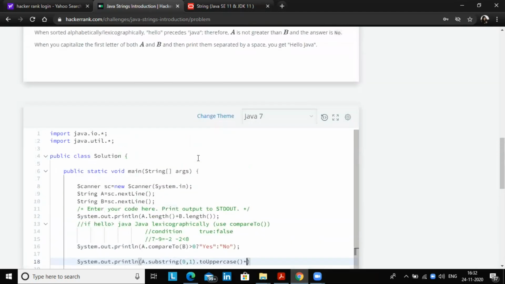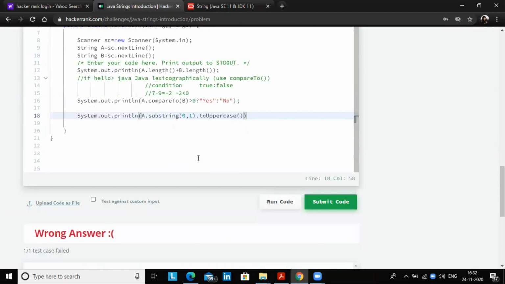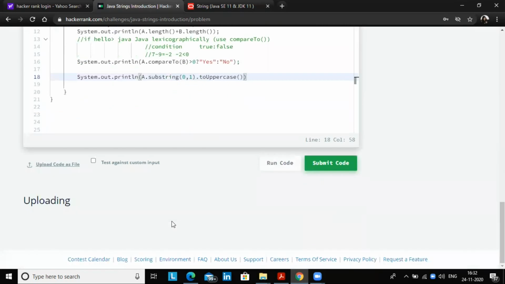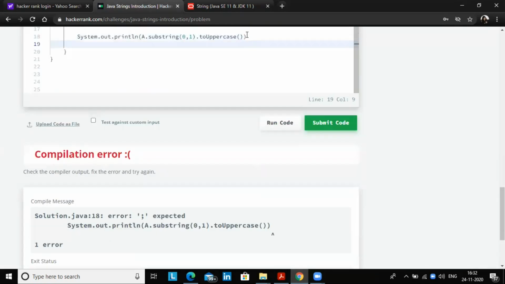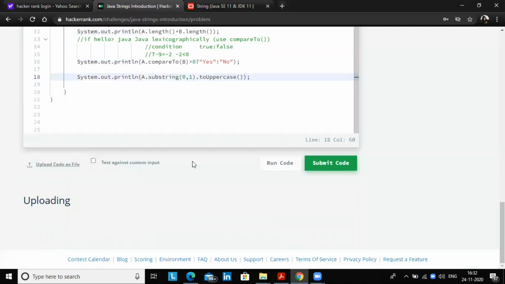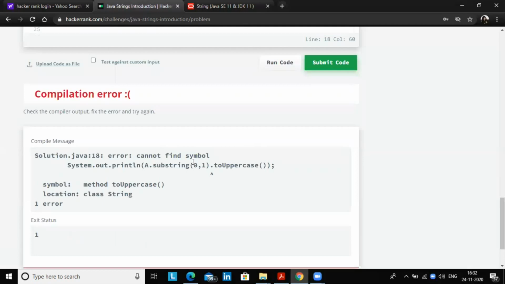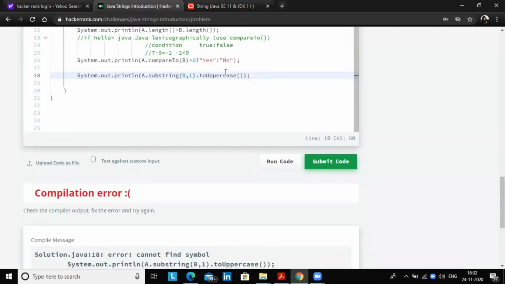It will only give H as the output, but we want the total word. Fine, the semicolon is missing. Here, dot toUpperCase. Okay, wait.